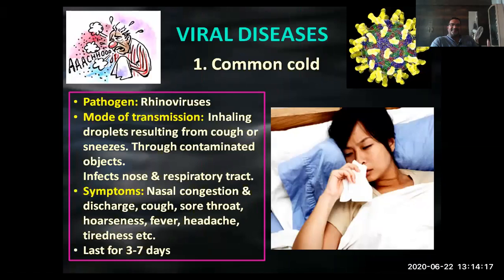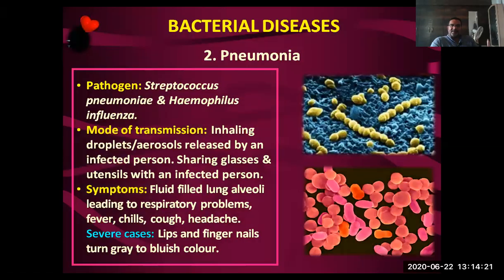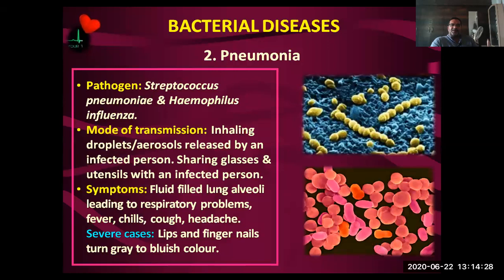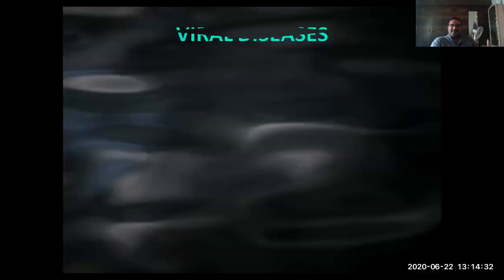Viral diseases, common cold. Bacterial diseases were completed, typhoid and pneumonia. Typhoid's causative is Salmonella typhi, and pneumonia's causative is Streptococcus pneumoniae and Haemophilus influenzae. Now we are moving to the viral diseases.